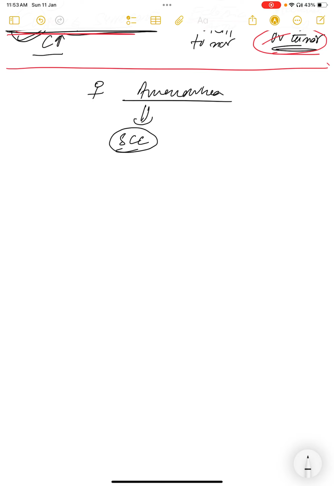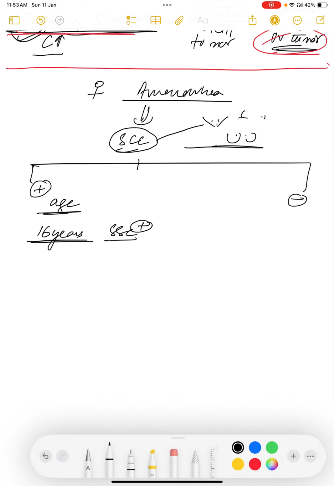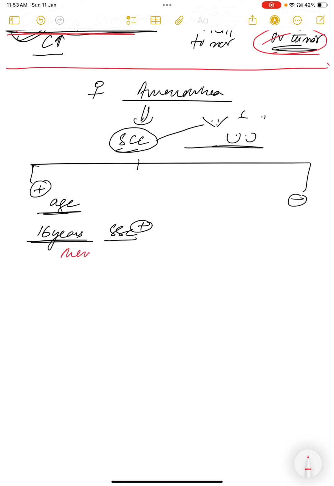What are secondary sexual characters? You know, pubic hair, axillary hair, breast development. These are all okay. We check whether secondary sexual characters are present or absent. If they are present, then you will see the age. If age is 16 years, secondary sexual characters are present but there is no menses. Then what to do?